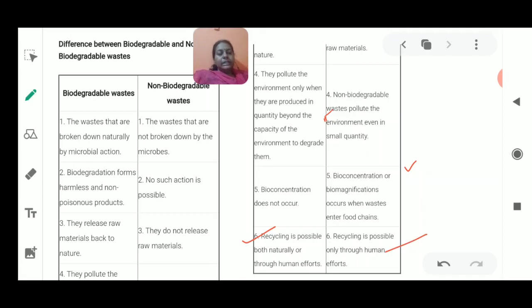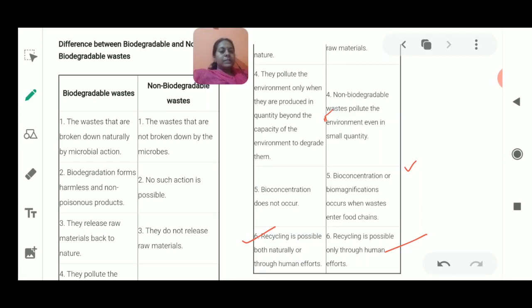Now to manage this waste, we need to recycle it. Some of the ways responsible for disposing of biodegradable waste are composting and manuring, and there are many more. These are the very common ones we have always seen: manuring, green manuring, and composting. It is a way by which the biodegradable waste is converted into manure, and that manure is not harmful, so it is used in the fields.